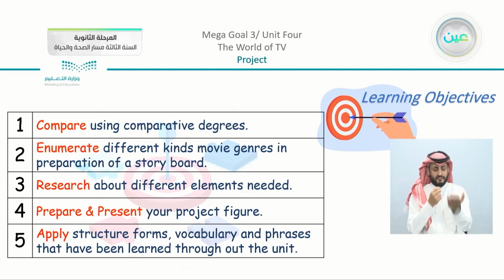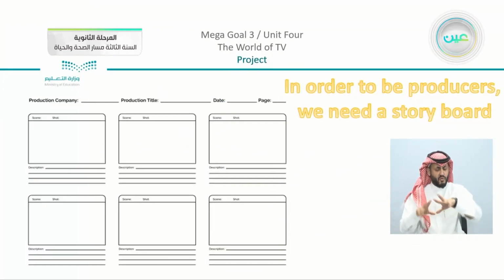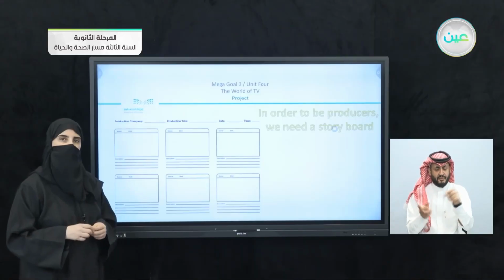Now this is something interesting that we are going to do as a project, but first, let's just read the objectives that we have. Number 1, to compare using comparative degrees, which we have done. Number 2, to enumerate different kinds of movie genres in preparation of a storyboard. Number 3, to research about different elements needed. Number 4, to prepare and present your project figure. And number 5, to apply structure, forms, vocabulary, and phrases that have been learned throughout the unit. So as usual, we are going to mix everything that we have learned and put it into our idea.